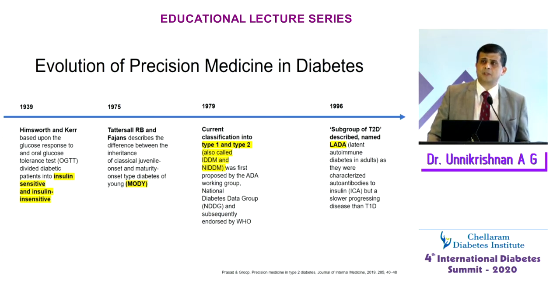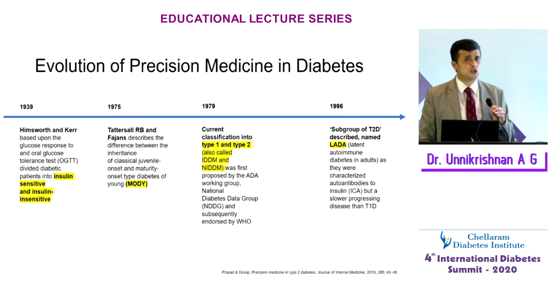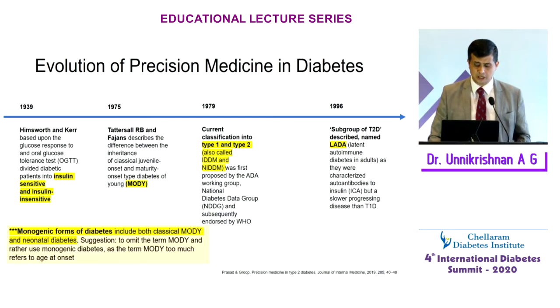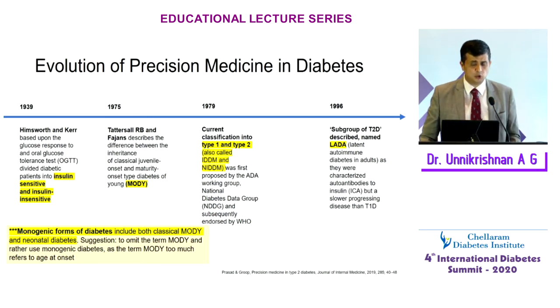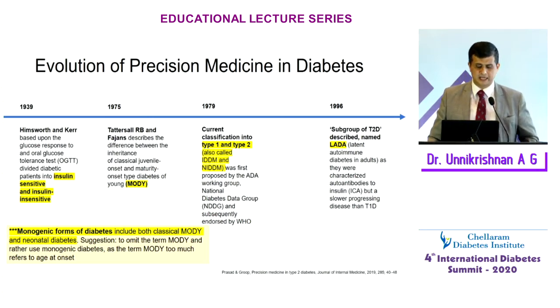I remember while I was working in Banaras Hindu University, I published a paper on GAD antibodies in lean type 2 diabetes. That was almost 16 years ago. We found that some of these very lean people with type 2 diabetes actually had GAD antibody positivity, and that was associated with decreased insulin secretion as well. And to add to that, you have monogenic forms of diabetes, including both classical MODY and neonatal diabetes. Now the suggestion is that you omit the term MODY, maturity onset diabetes of the young.